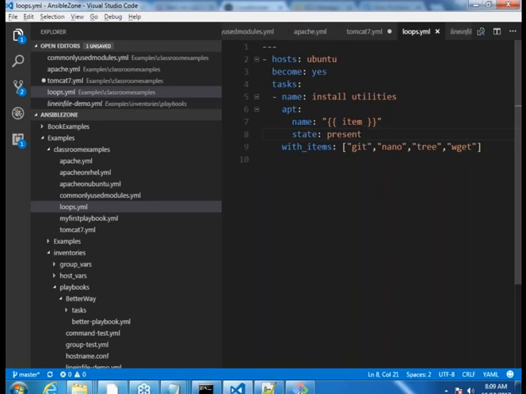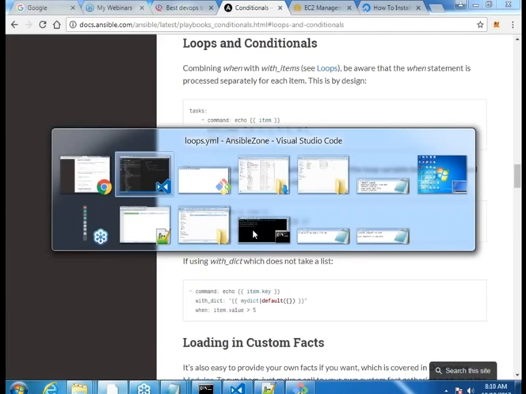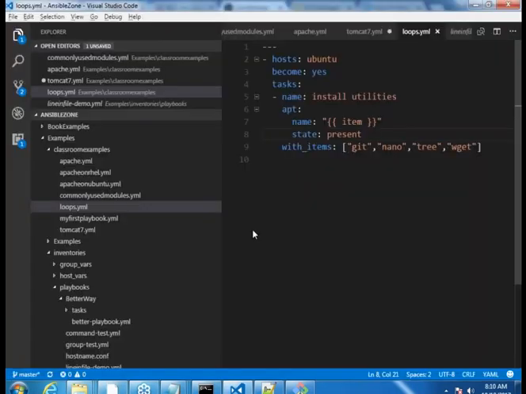If you want, you can declare this item array in the host vars or group vars and also fetch from there. Here, this is a variables declaration in the playbook file itself. But if you want, you can have the same array declared as a variable in your host vars or group vars, and then just give the name of the variable over there, like what is specified in this sample. Make sense? Right.